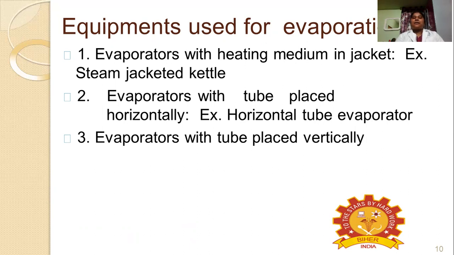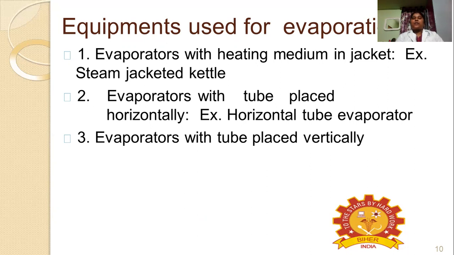In another category, evaporators with tubes placed horizontally, meaning the heating tubes are placed in a horizontal manner. That one you will call a horizontal tube evaporator. Then evaporators with tubes placed vertically, meaning the heating tubes are placed in a vertical position.